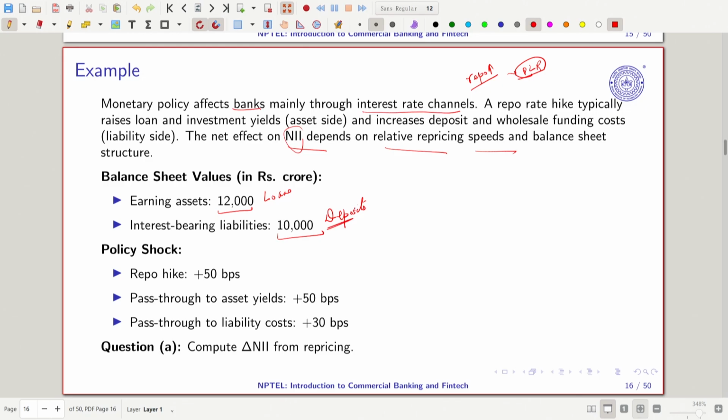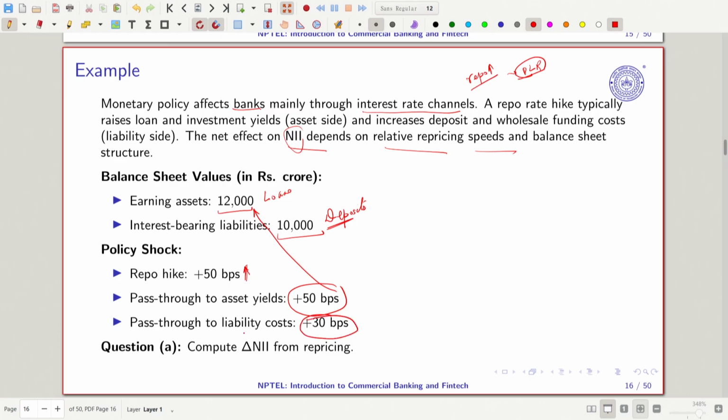Now suppose the RBI increases the rate of interest, and the repo rate has gone up by 50 basis points. Banks immediately pass on the 50 basis points to the loan account. For deposits they should also give the same, but normally banks pass on less of the benefit to the customer.